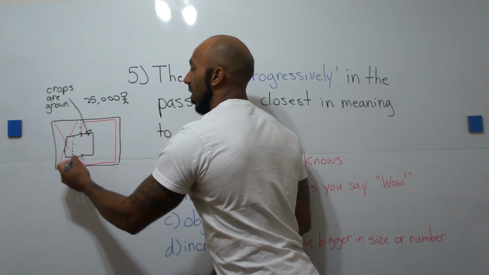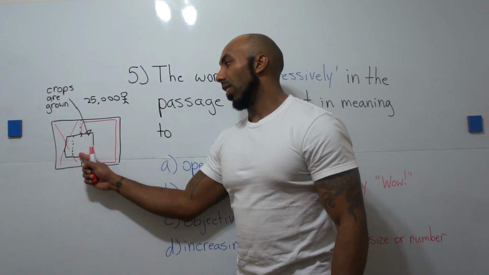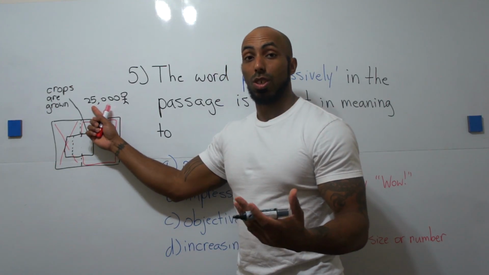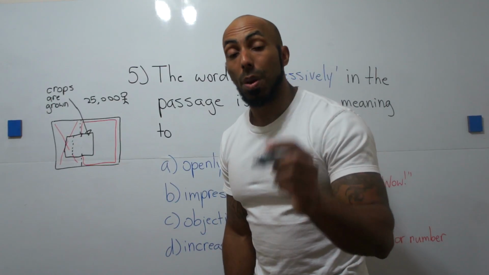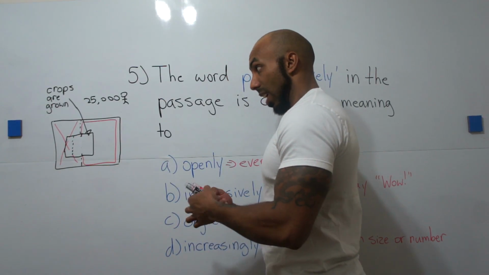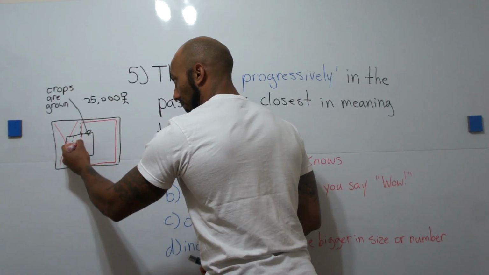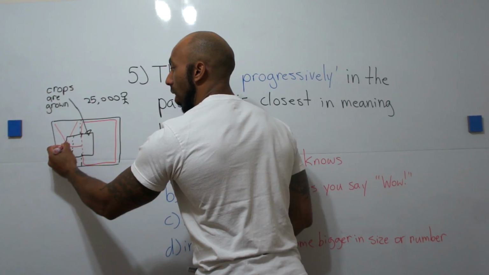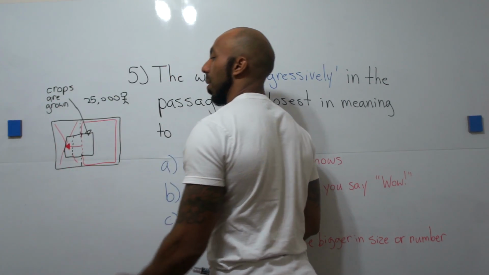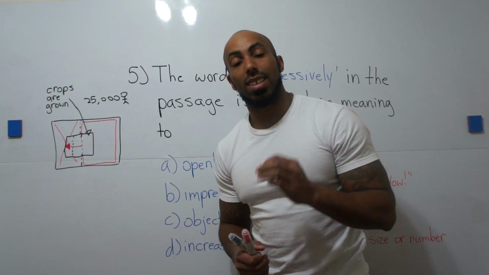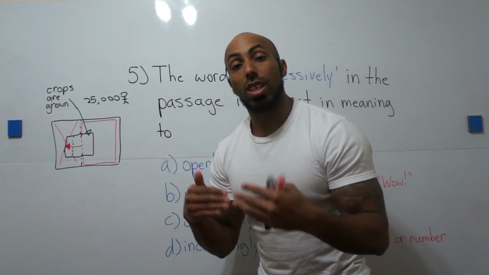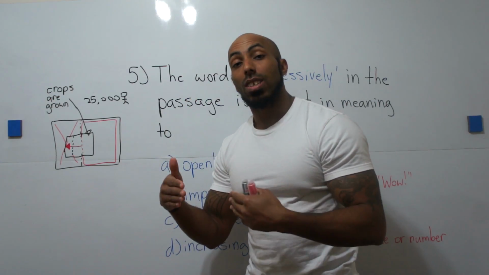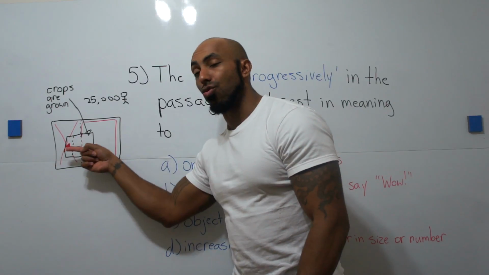So, now, this is the amount of land that they use to cultivate crops as the population is 25,000 people in this area. But remember, when we initially started out, it was only here. So they've had to move further and further into drier land to cultivate their crops. Okay? So that's what that sentence is saying. So the amount of land for crop cultivation has progressively moved into drier and drier areas.